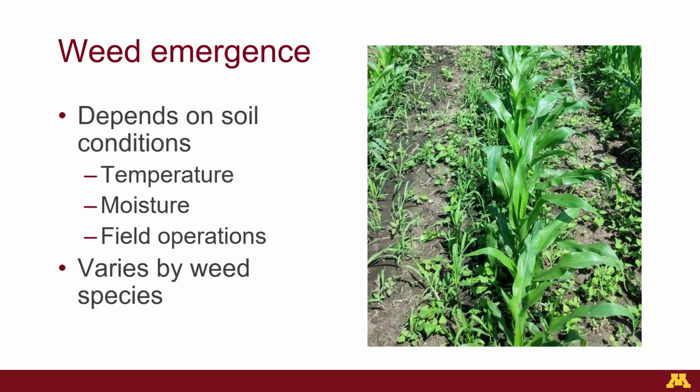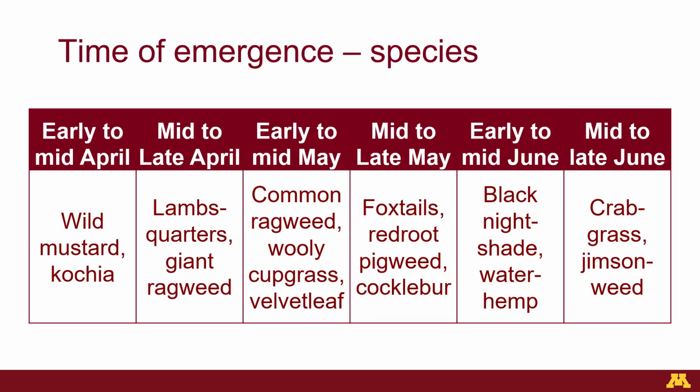In this image, we show a row of corn several inches in height growing in a field. The row is surrounded by many different weed species of various sizes. However, there are general trends and times of weed emergence. By learning these, you can gather information to guide your weed management strategy. In this chart, we show some common times of emergence for weeds in Minnesota.